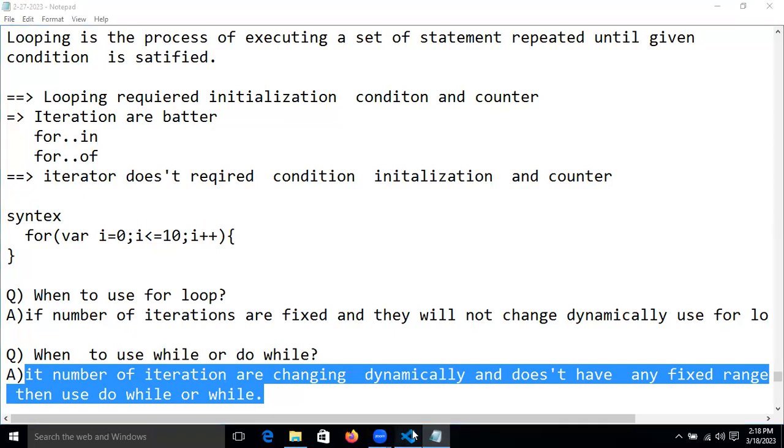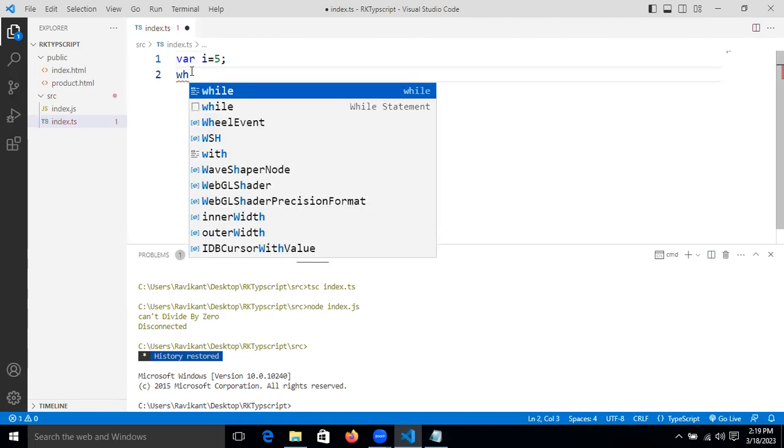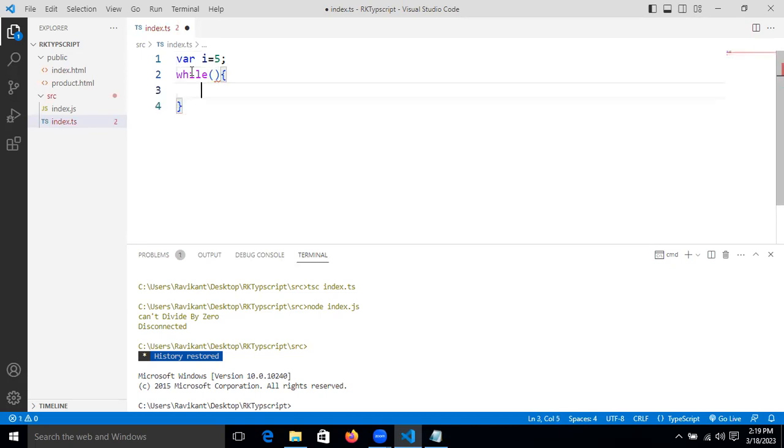Simple, guys. Let's create one example now. I'm taking i equal to 5. This is our data. We are performing this based on the while condition. Here I'm giving i less than or equal to 10.